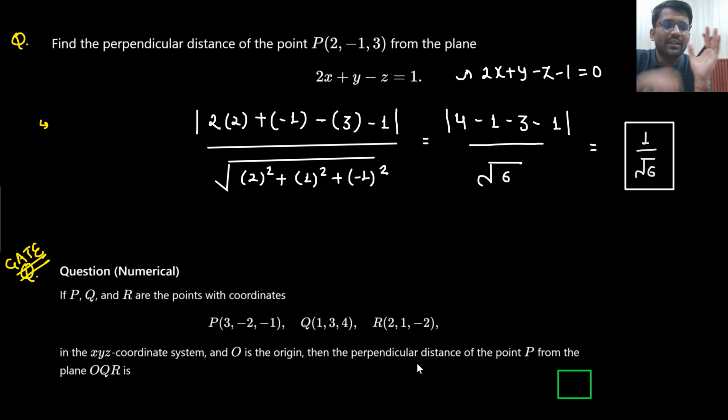How will you find the distance? Very simple, you will easily remember that in the equation 2x plus y minus z minus 1 equals 0, you put the point 2 comma minus 1 comma 3, then divide by under root of coefficient of x whole square plus coefficient of y whole square plus coefficient of z whole square.